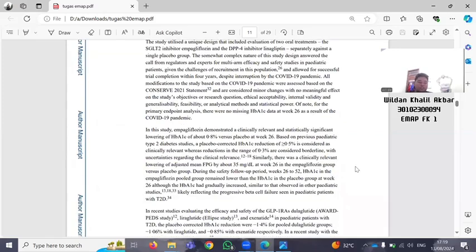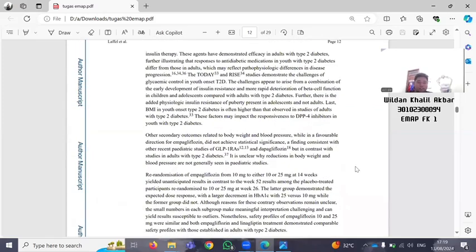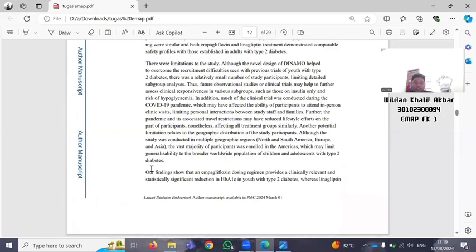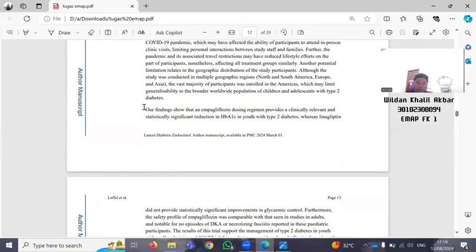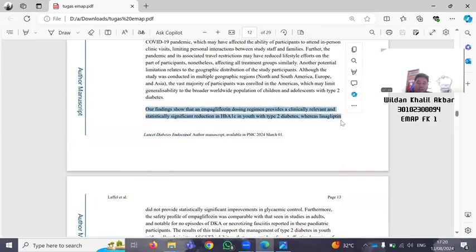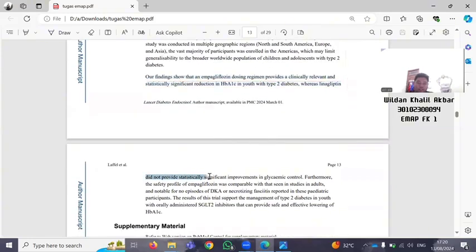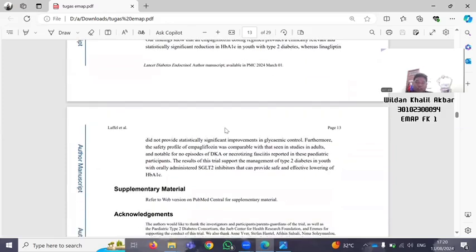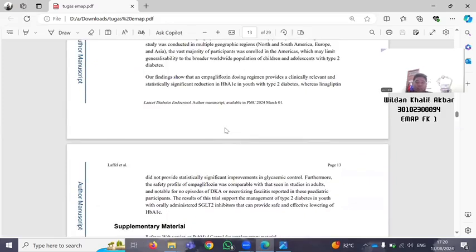Next to the number 22, right there. There is the number 22. Our findings show that amplification reenactment professor and clinical relevant and statistically significant reduction in HbA1c in youth with type 2 diabetes wearing egaglutine did not provided statistically significant improvement in glycemic control. Right, this is the number 22. Next to the number 23.